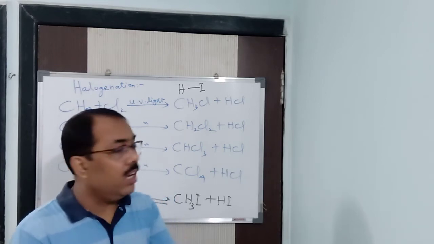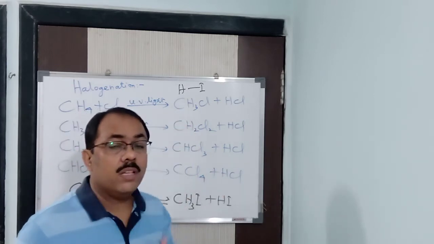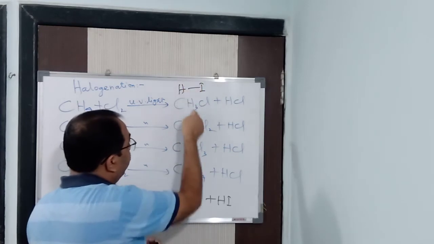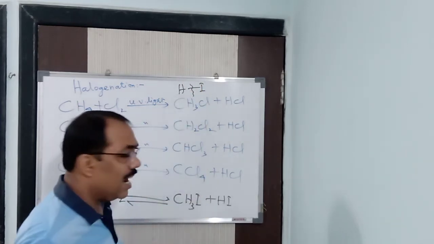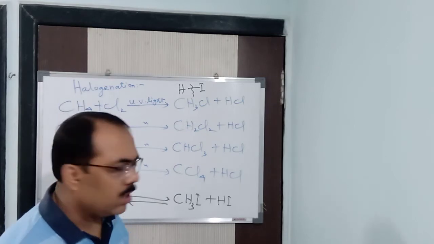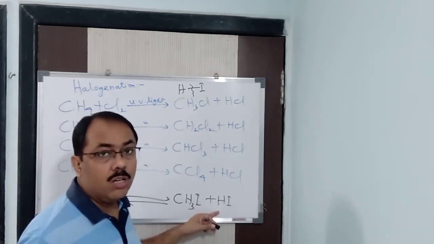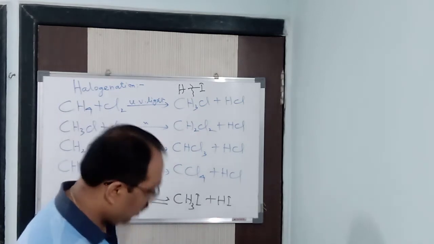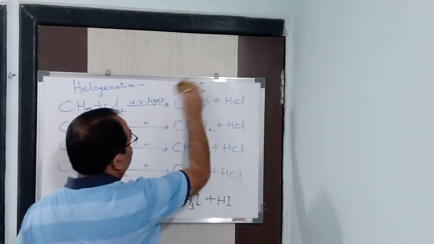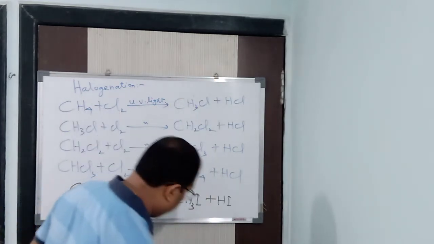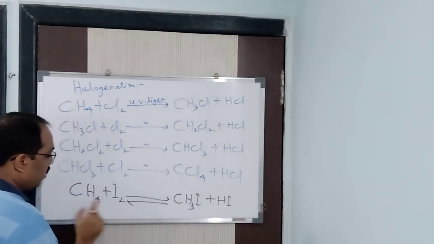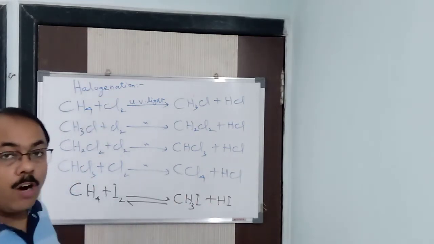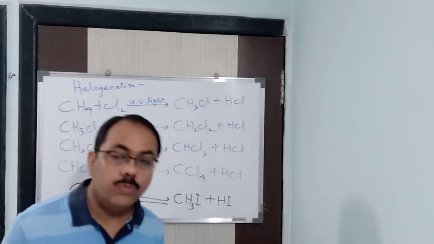Hence HI is a very strong reducing agent. Why am I saying this? Because when the cleavage takes place here, hydrogen is released, and that hydrogen helps in reduction. Hence HI is used as a strong reducing agent. So it makes the reaction reversible. That means it reacts with CH3I to form again CH4 and I2.